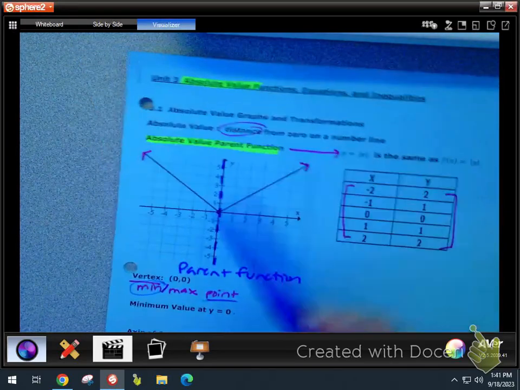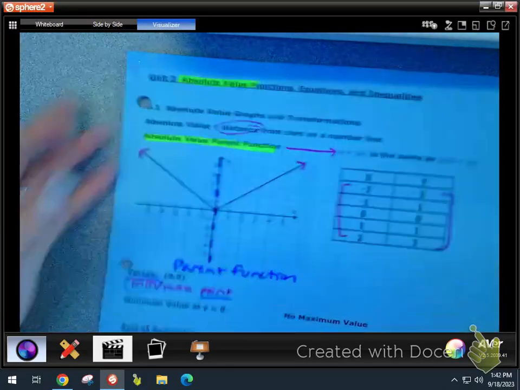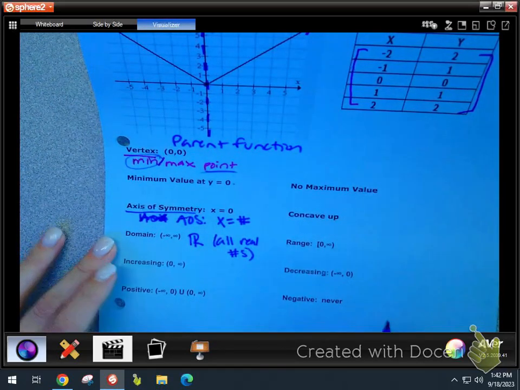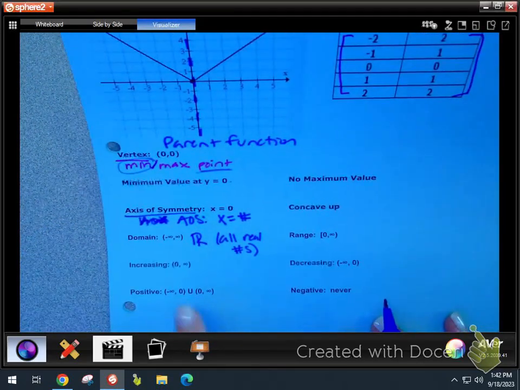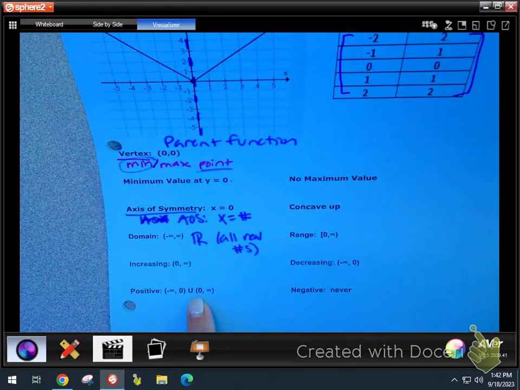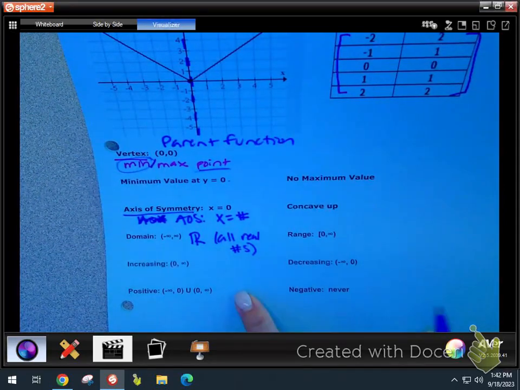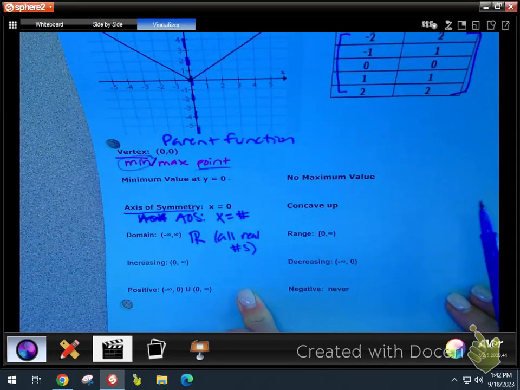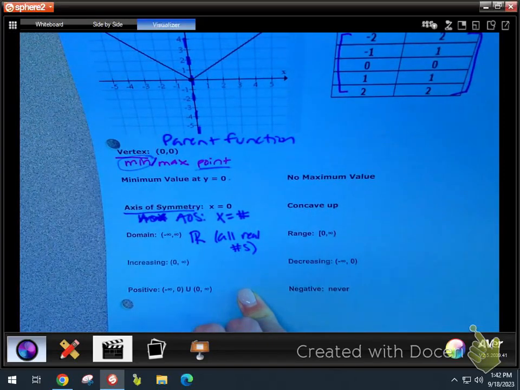It increases in this little branch, it decreases in this little branch, so they wrote that out. And then it's never negative. However, there's a stopping point where it's positive. Why do we have to stop at 0 for being positive? 0 is not positive. Okay, so this is kind of review. I'm going to be harping on this kind of stuff at the top. But again, vocab is important. We want to be able to describe our graphs with all of these words.